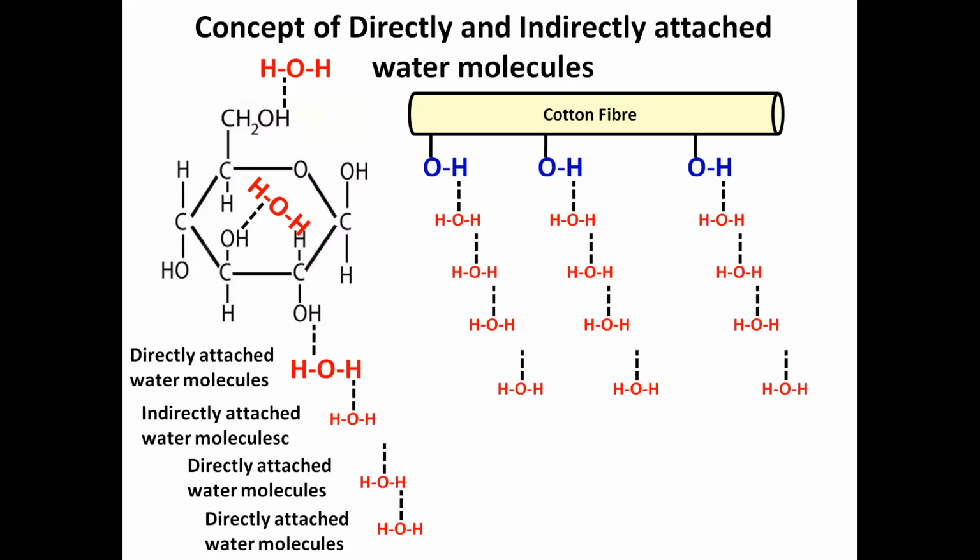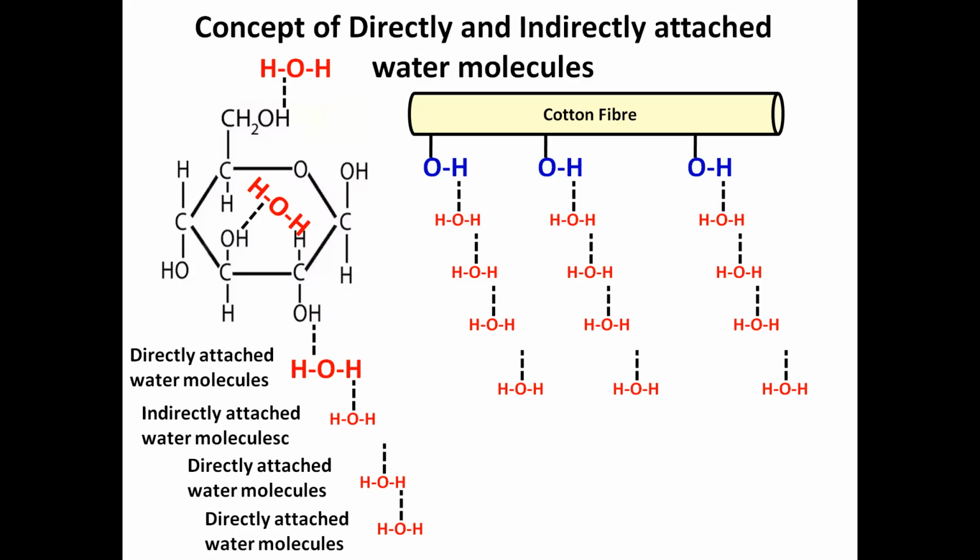Just due to the difference in configuration, you can imagine the property of both types of materials. One is cellulose, another is starch. Cellulose forms fiber, starch doesn't form any kind of fiber. This is due to the configuration of molecular chains. So see how important configuration is.